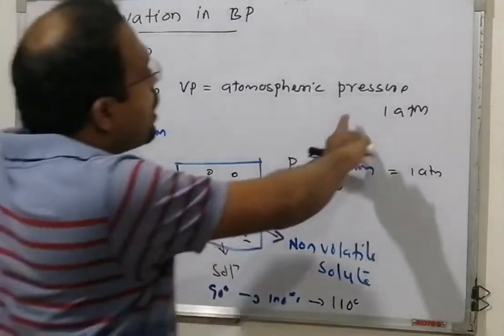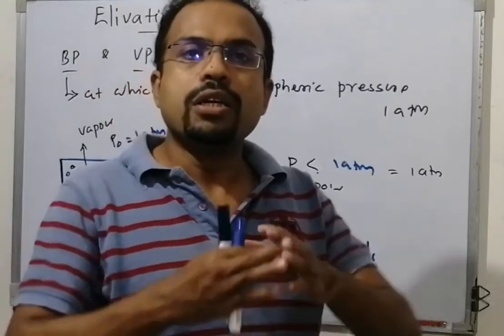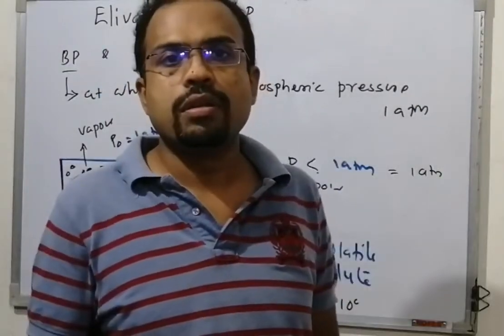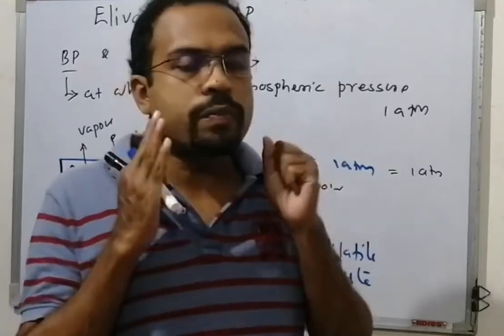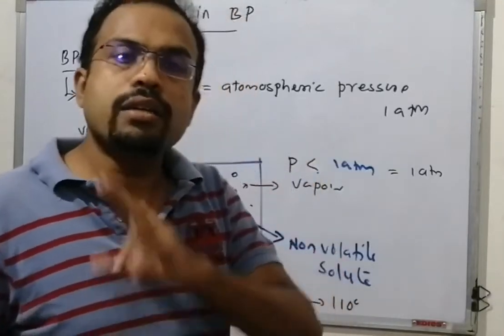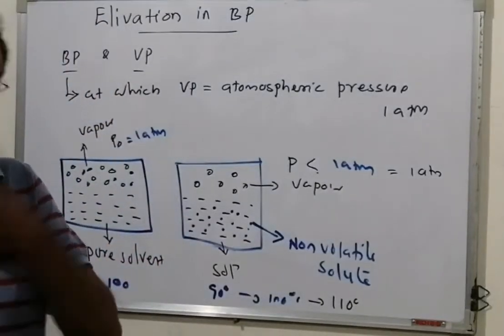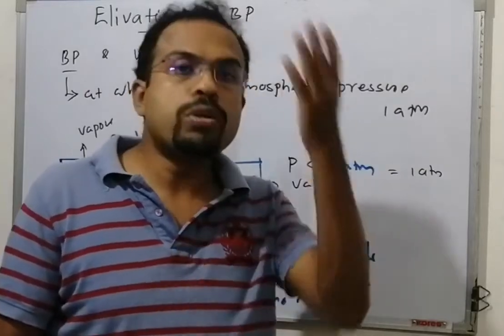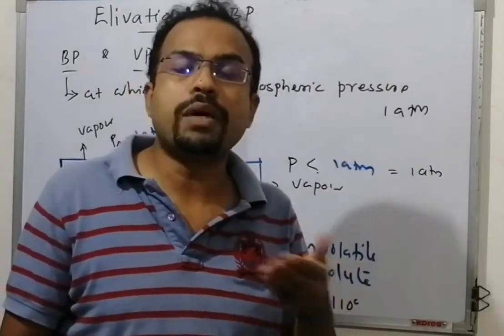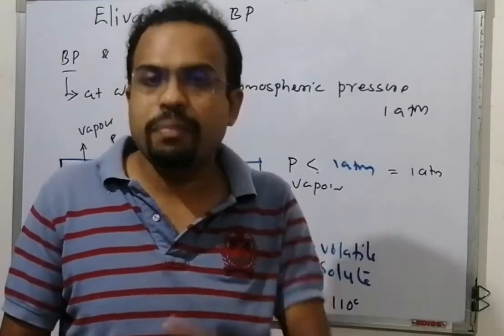Now, if you decrease the atmospheric pressure, say to 0.5 atm, you can do that: you remove the air from the room and seal the room. The atmospheric pressure will be less. In that condition, the bubbling or boiling will happen at a lower temperature. That is why an egg cannot be boiled at a mountain top: the atmospheric pressure is very low, therefore water boils at a lower temperature.